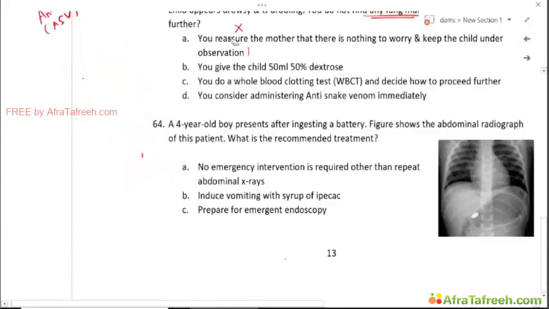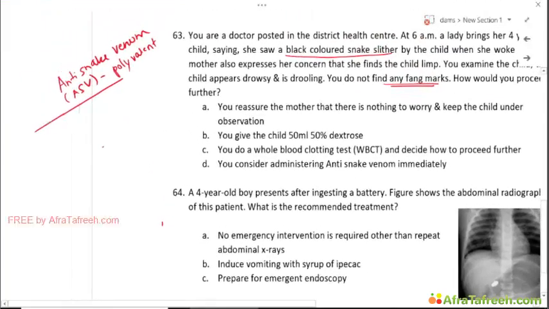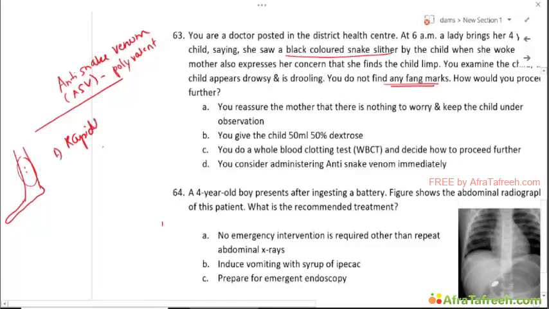Now when do we consider ASV for local signs? If the patient has a snake bite on the leg, there are fang marks, and there are some local signs, what forms an indication for giving an ASV? First is rapidly progressive swelling.